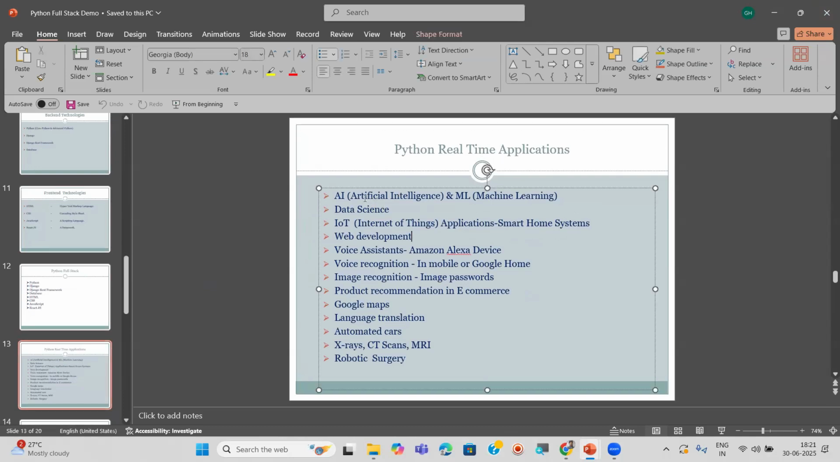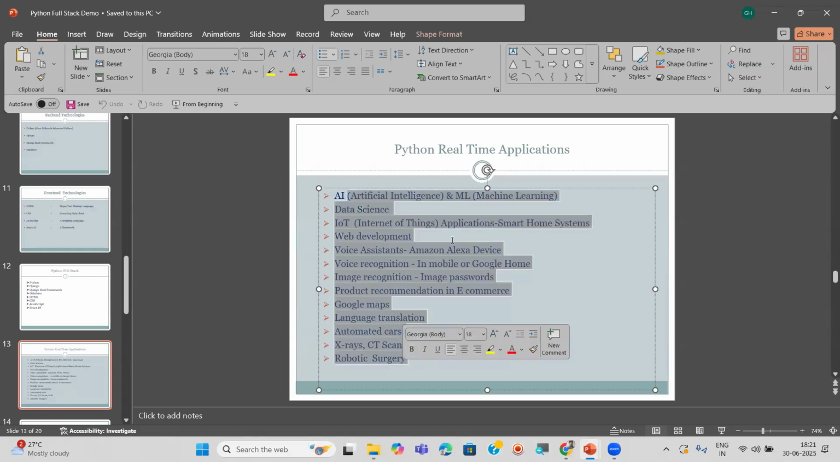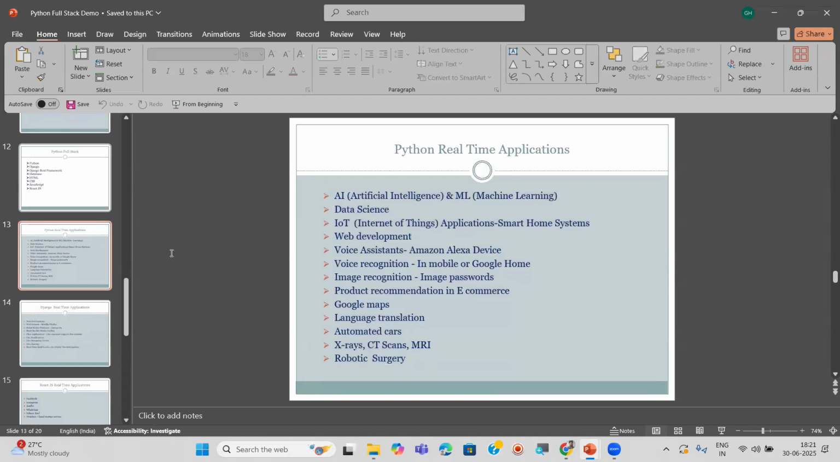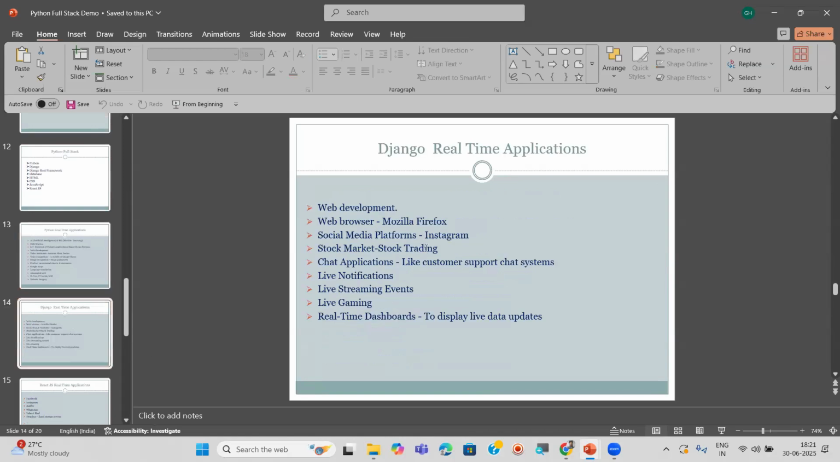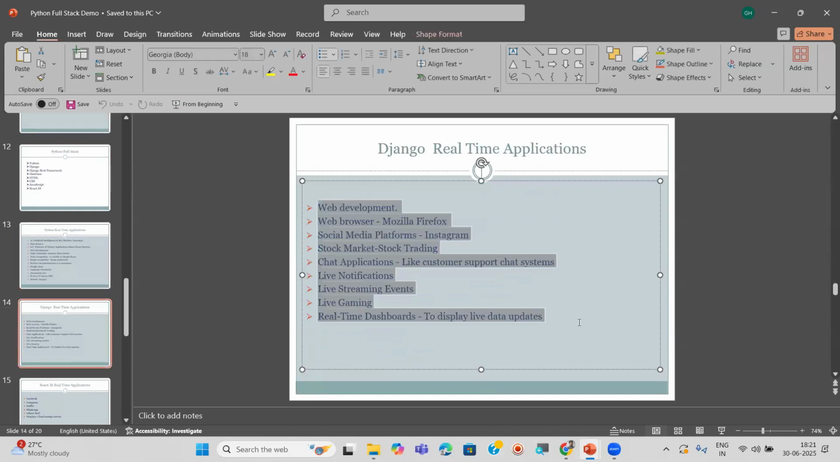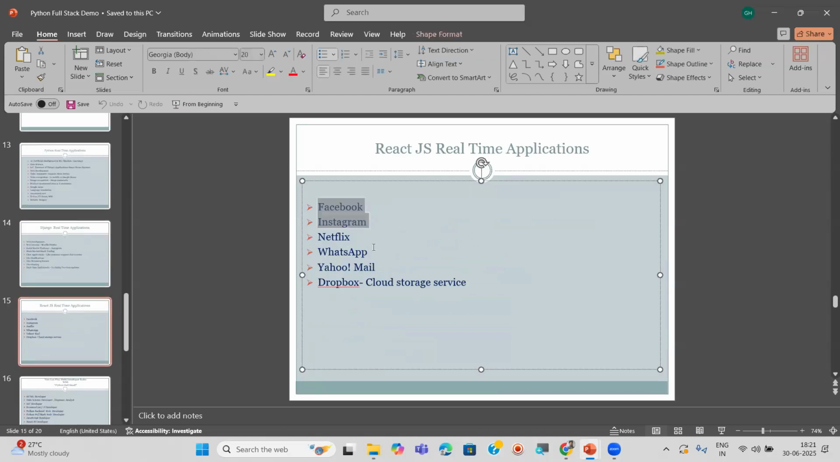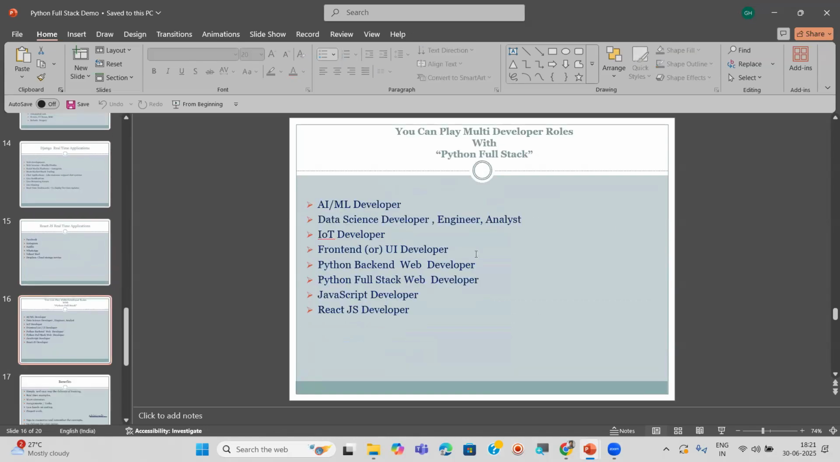Along with that, I explained to you these real-time applications of Python. We use Python in AI, ML, data science, IoT, web development. There are so many. I explained all these line by line, so if anybody did not attend or is new today, please take the recorded sessions. These are the Python real-time examples and also Django real-time examples. Django is used in so many applications. And in the same way, React.js is used in Facebook, Instagram, Netflix, WhatsApp, Yahoo. Finally, I said one slide is very important.